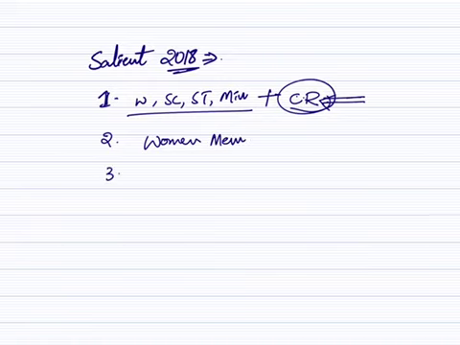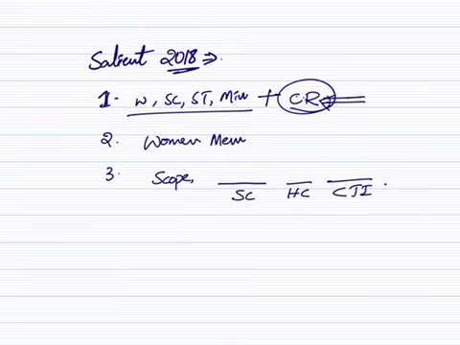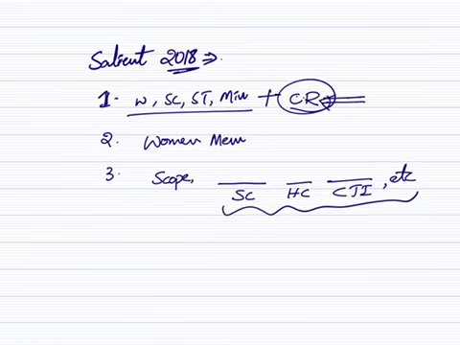The third thing is the scope and eligibility of appointment of members. Here we have seen Supreme Court Judge, High Court Judge, CJI, etc. But the scope of the members is extended under this particular bill so as to accept more members from civil society and those who are experts in human rights.